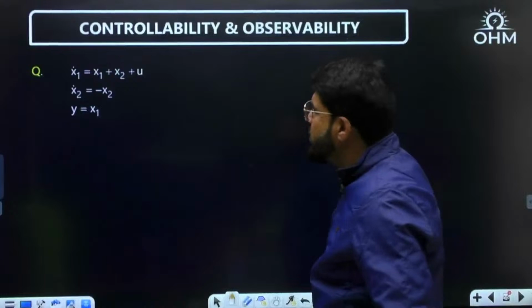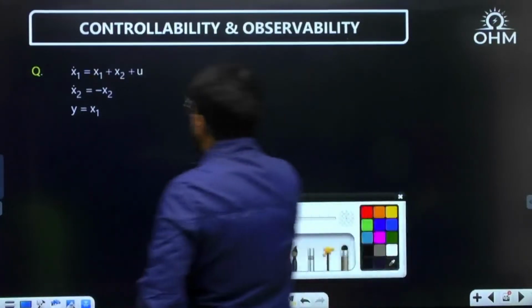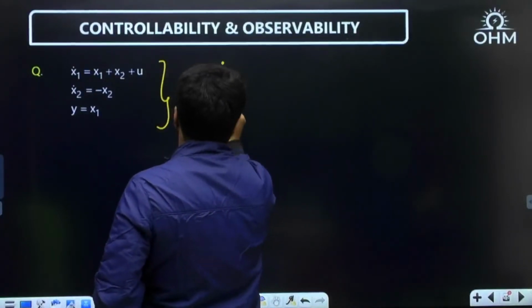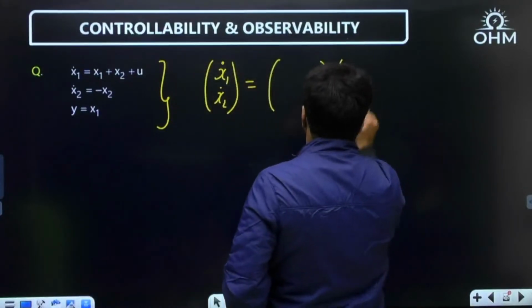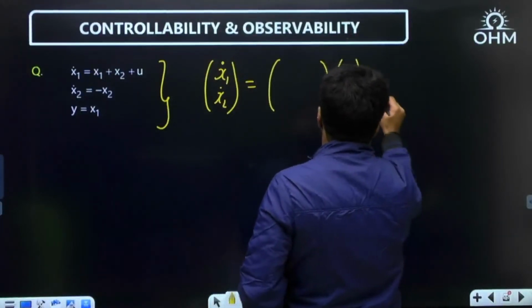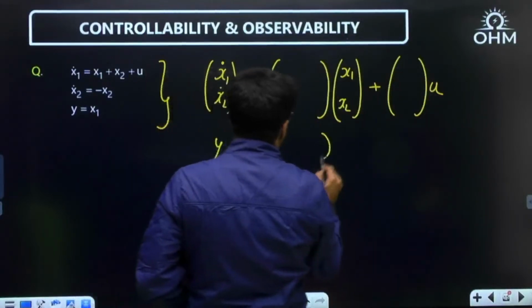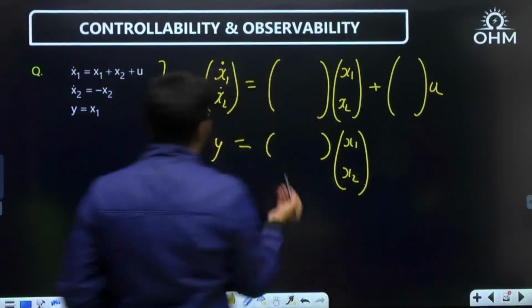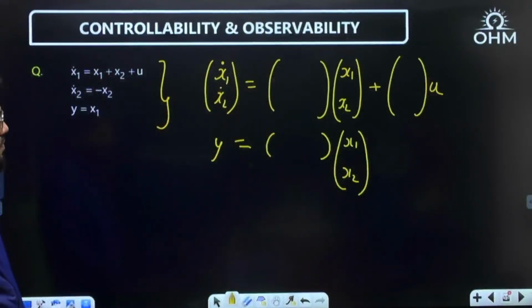What is given? x1 dot equal to x1 plus x2 plus u, and x2 dot is equal to minus x2, and y is equal to x1. Arranging x1 dot, x2 dot in column vector form, it is equal to Ax plus Bu, where x is the state vector containing both state variables x1, x2. And y equal to Cx plus Du. There is no input term, so D is clearly 0. Y equal to Cx.